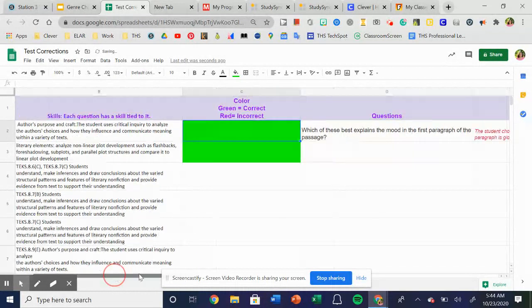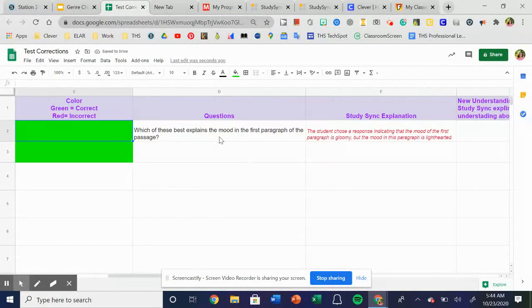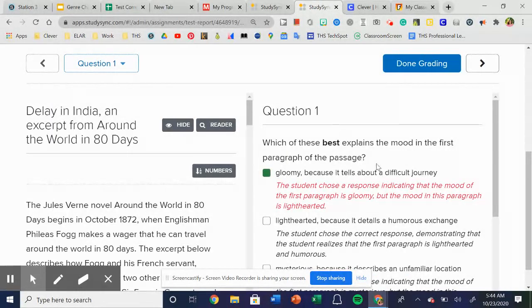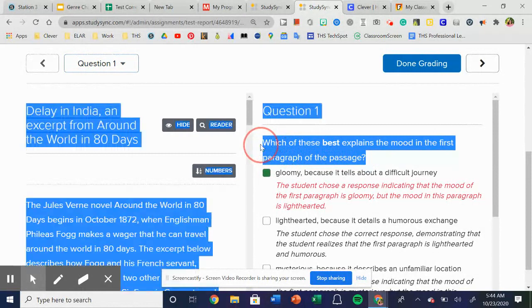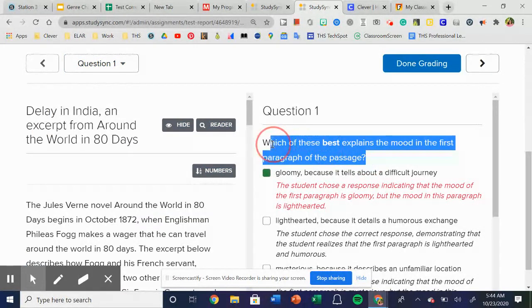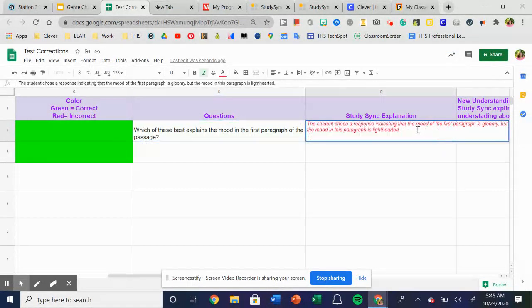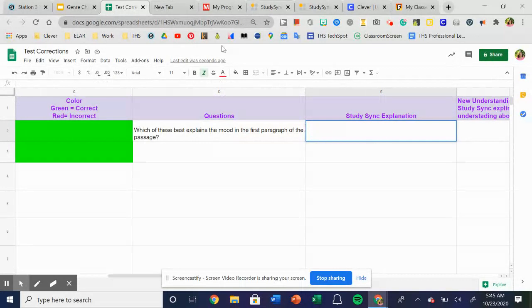And then we're going to copy and paste the question. So the question I've already copied and pasted from the test. So you just copy, and then you'll go and paste it. And then because this student got number 1 correct, they are not going to put down the StudySync explanation.